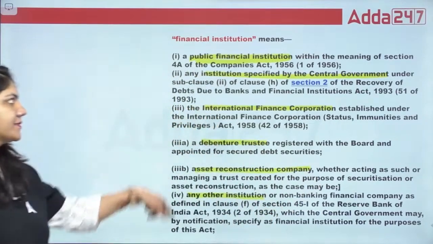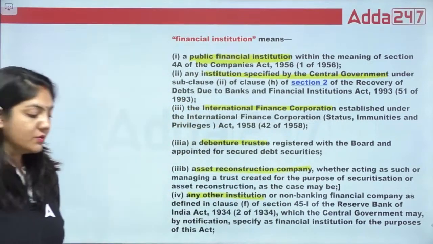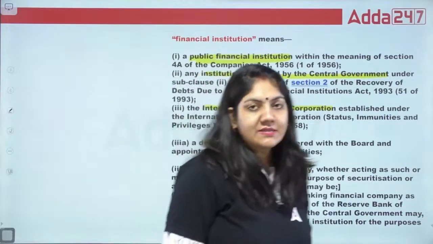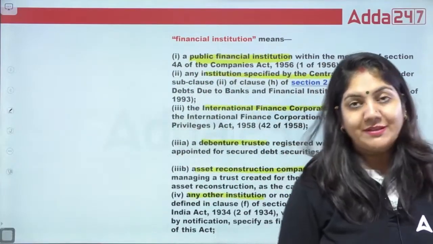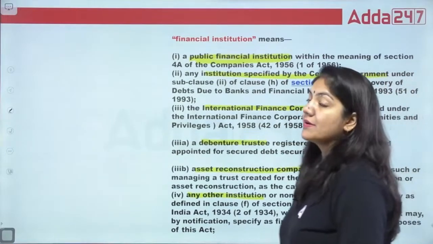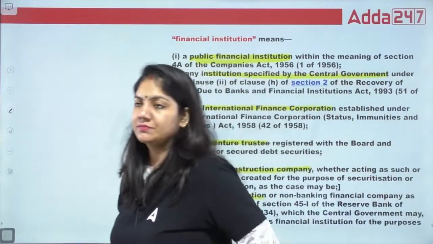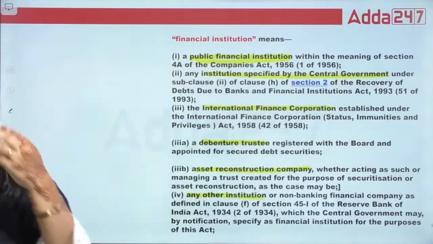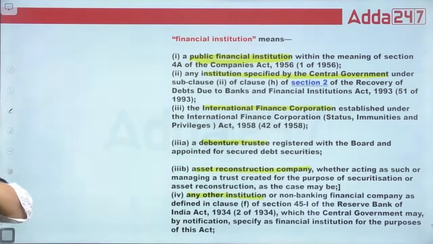This is important, guys. In your question, 3 or 4 options will be there, and you have to tick mark which definitions come under financial institution. So this is important.